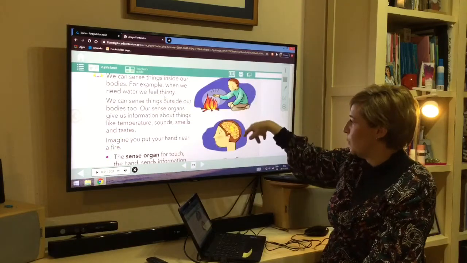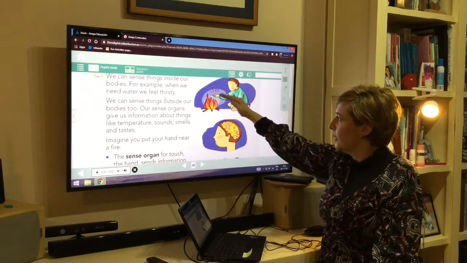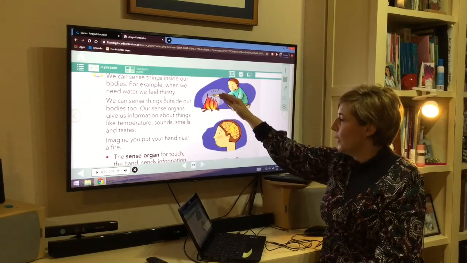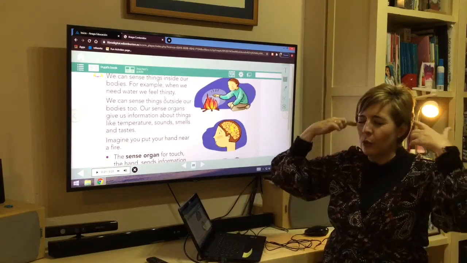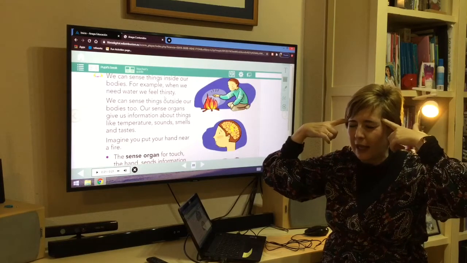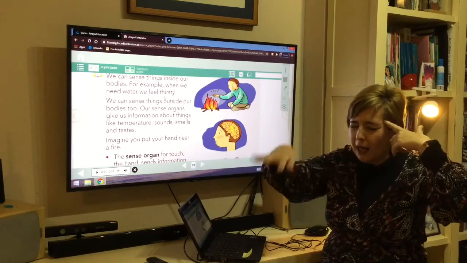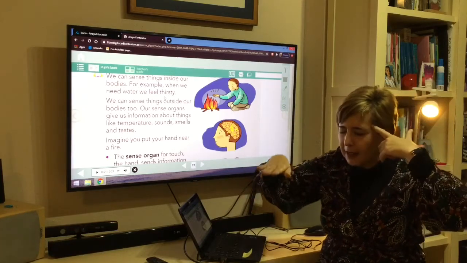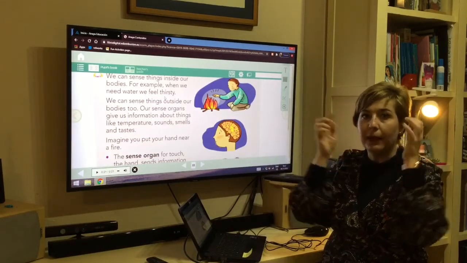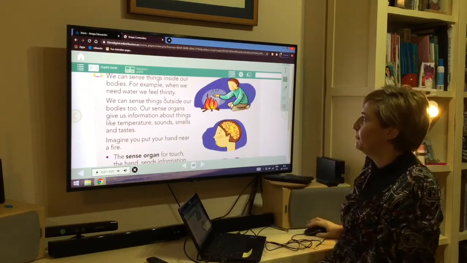Look at these children. He's sensing. He's sensing what? He's feeling the heat. What is he going to do? He's going to take an order to the brain. The brain is going to say, it's very hot, put your hand out. And the boy is going to put his hand out. Okay, but all this in a microsecond, very, very quickly.